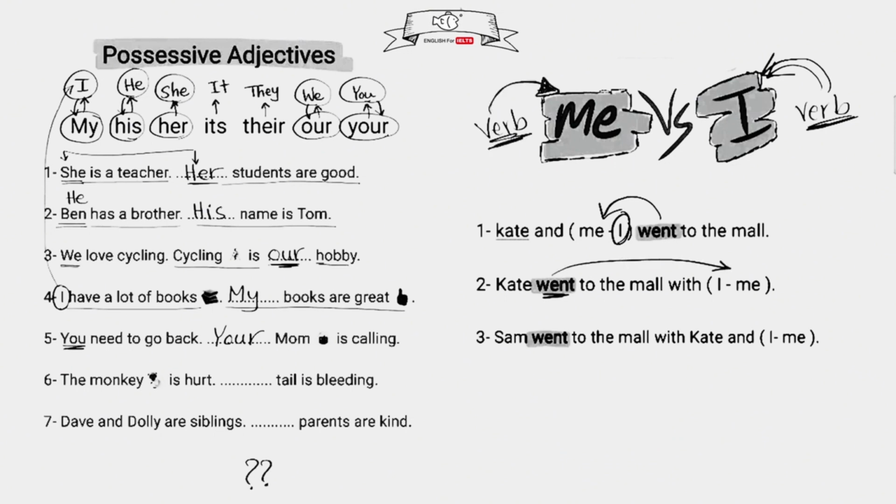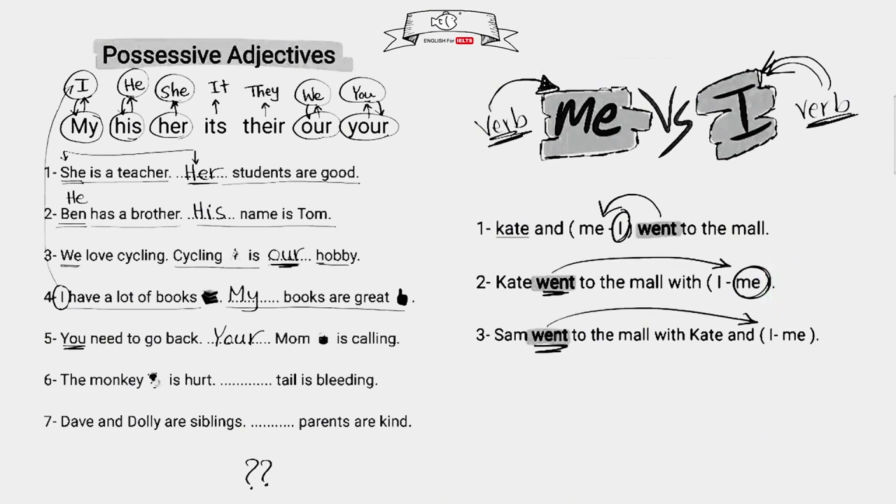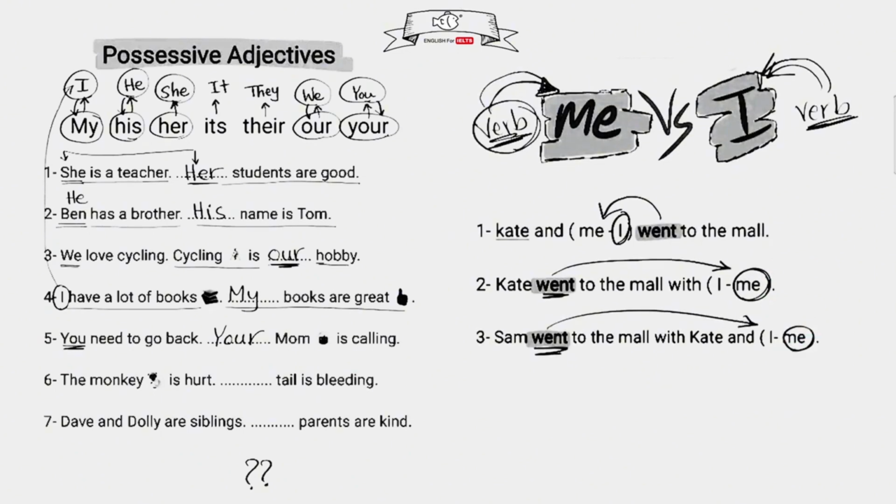Here, it comes after the verb. Like here, after the verb, so the answer is me. Also here, it comes after the verb. Like here again, so the answer is me. There is another hint to choose me, guys. When it comes after a preposition, like of, for, to, with, like here, then me, and with here, then me.